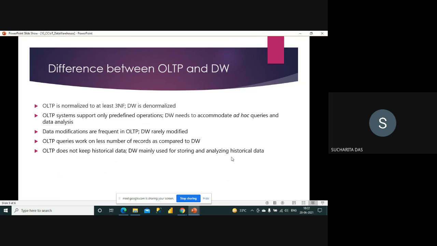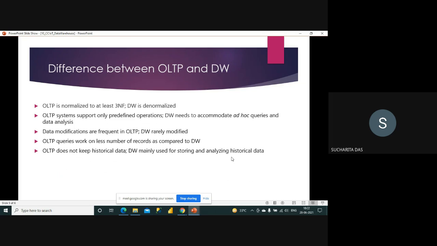So it is important that our data should not be redundant. For that, we maintain normalization at least to 3NF. But a DW is a denormalized database, meaning you may maintain many columns in the same table. So you may have data redundancy, but that helps you write your queries faster.